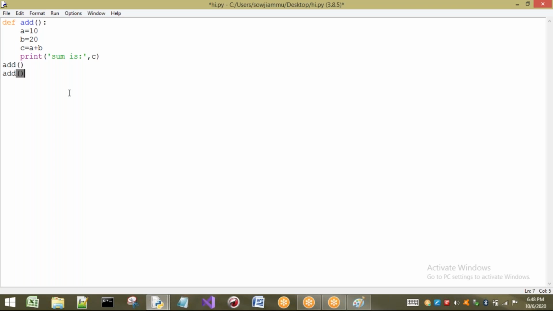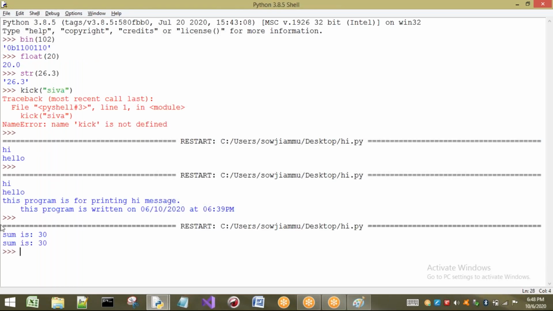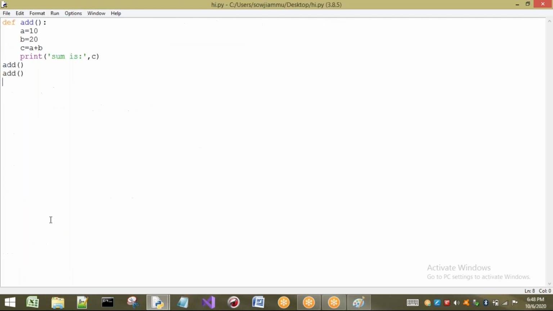Second time I will call add. What is the output of this program? First time this will be executed. Second time also the same function is going to be executed. So you can see the answer. Sum is 30, because I have called it two times. So it executes two times.